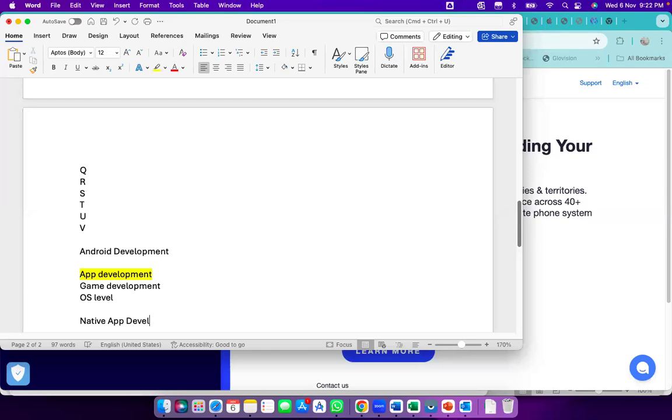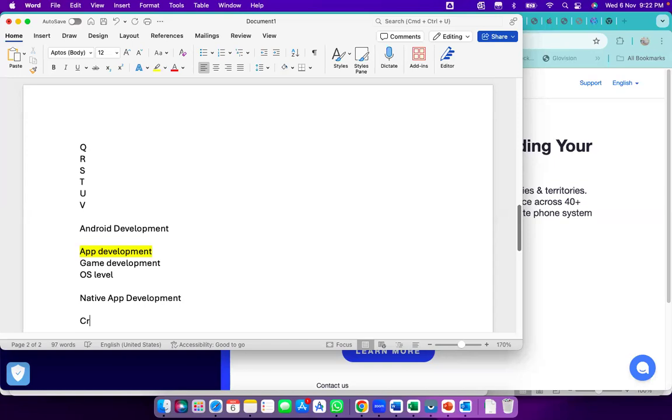Again, there are two types of development: one is native, the other is cross-platform. Native platform means whatever we are doing here works for a single environment. The apps we are developing will be only for Android.